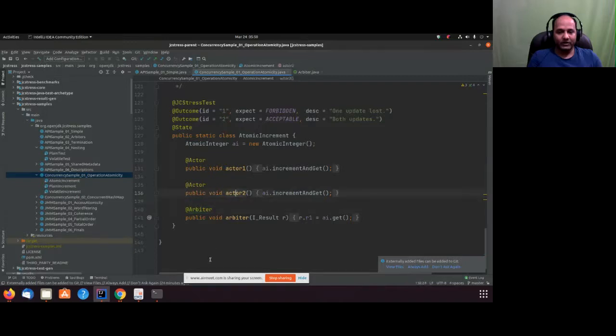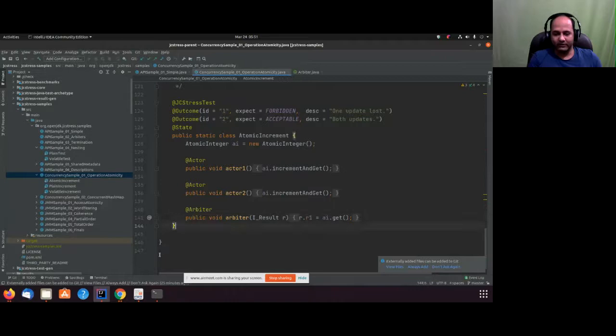So when I'm running one test, and we are running millions of tests, for a particular test, I execute actor 1 using, let's say, thread 1, and actor 2 using thread 2. After both of these are finished, then arbiter is going to start and observe the state. It will check what is there in my state variable, which is ai. So it is going to see ai.get and store it in R1.